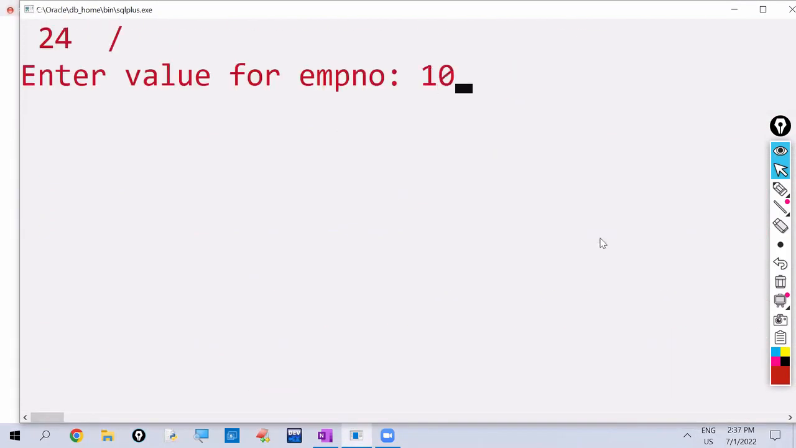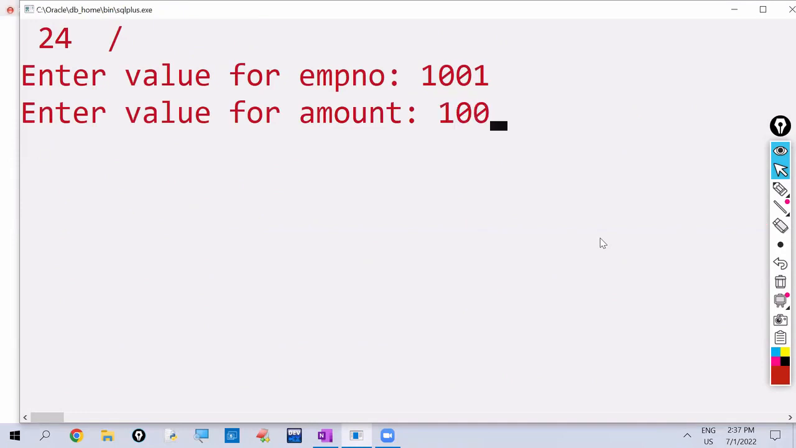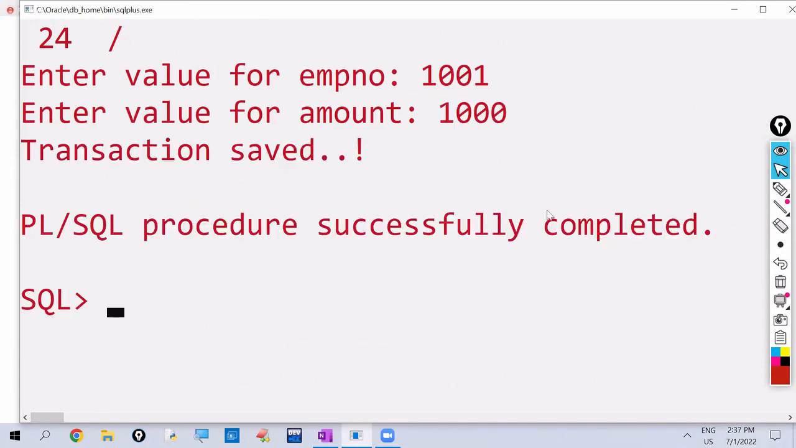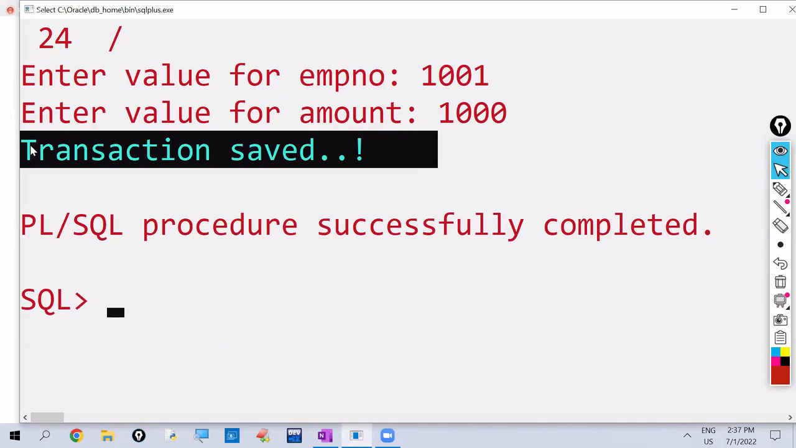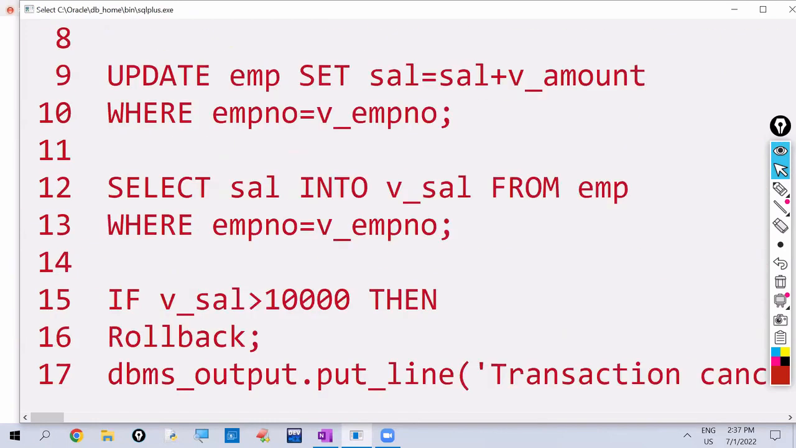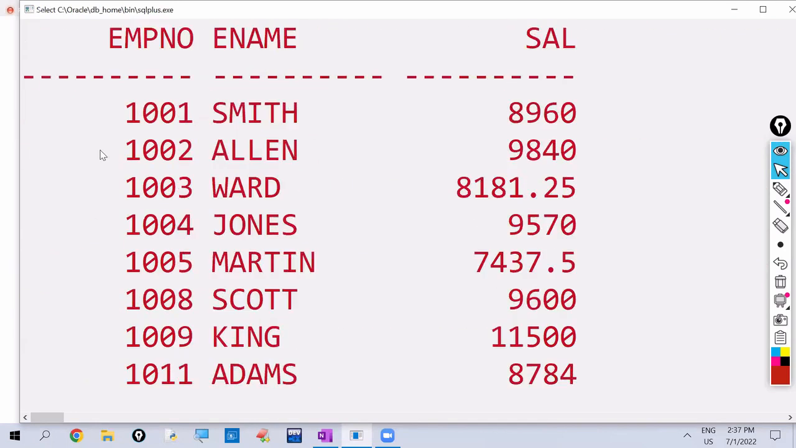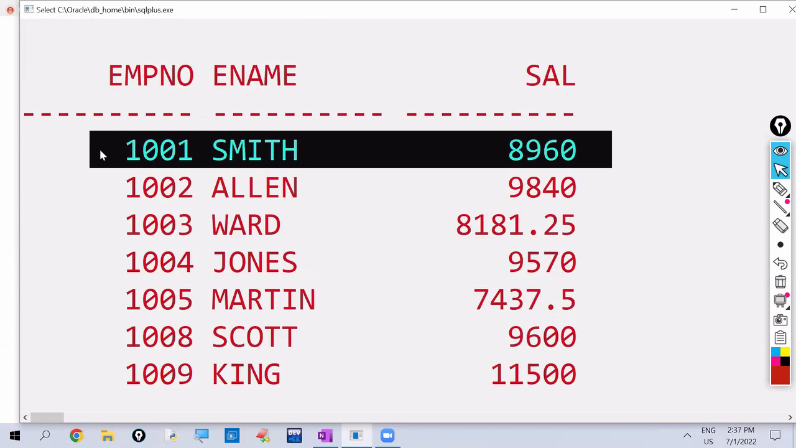So 1001. We are increasing 1,000 rupees salary. So what is it telling? Transaction saved. So why is the transaction saved here after increment? It is not exceeding more than 10,000. 9,960 only. It is saving.